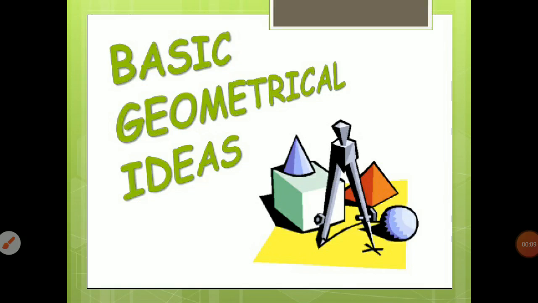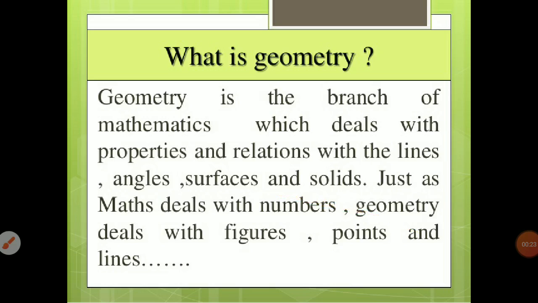Today we will start chapter number 4, Basic Geometrical Ideas. So let's know the word geometry. Geometry is from the Greek word geometrion, where geo means earth and metrion means measurement. So what is geometry? Geometry is the branch of mathematics which deals with properties and relations of lines, angles, surfaces and solids. Just as maths deals with numbers, geometry deals with figures, points and lines. Here points, lines and planes are the basic elements which form the foundation of geometry.